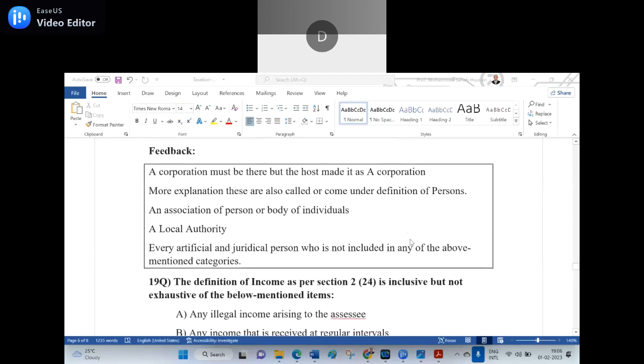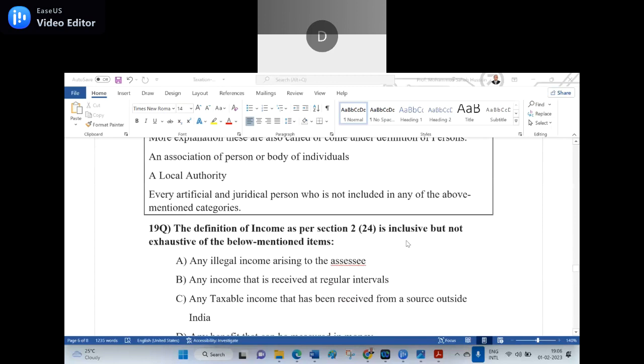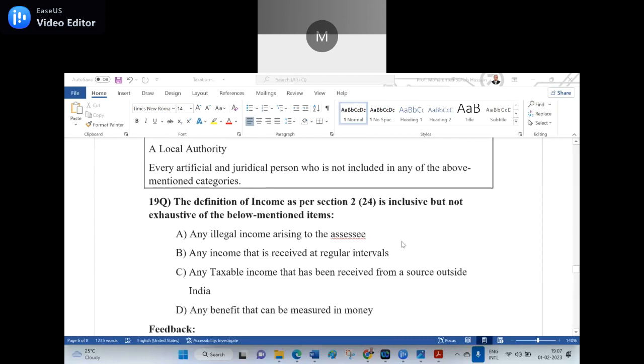Okay, let us go to the next, 19th question. The definition of income as per section 2, subsection 24 is inclusive but not exhaustive of the below mentioned items. A, any illegal income arising to the SSC. B, any income that is received at irregular intervals. C, any taxable income that has been received from a source outside India. D, any benefit that can be measured in money.